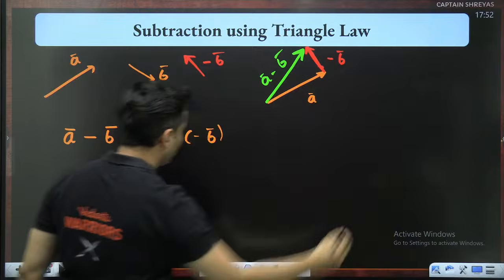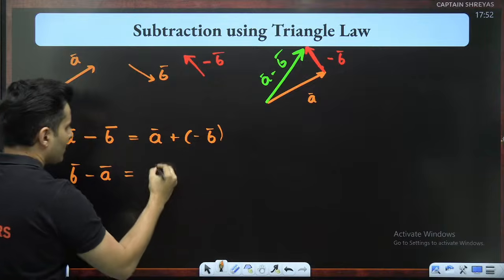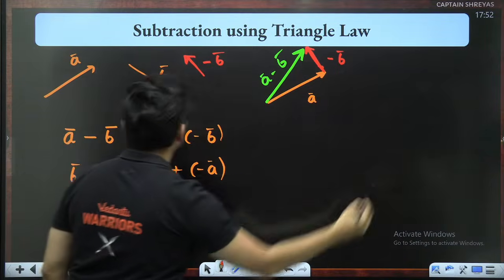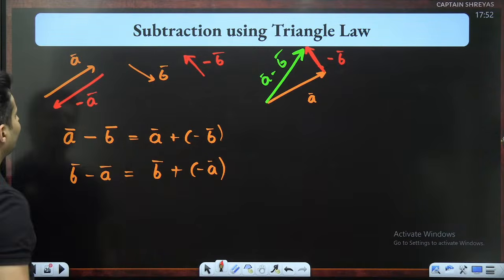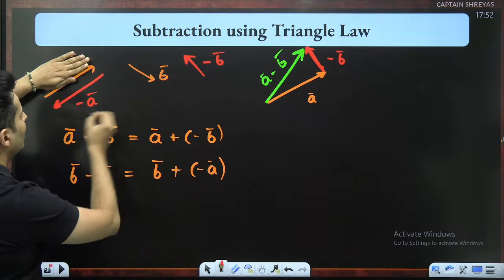I will show you one more time, but the other way around. Imagine if it was B minus A. So it is as good as B plus negative A. So what is negative A? So negative A is basically this. This is negative A. So forget this now. Just look at these two.